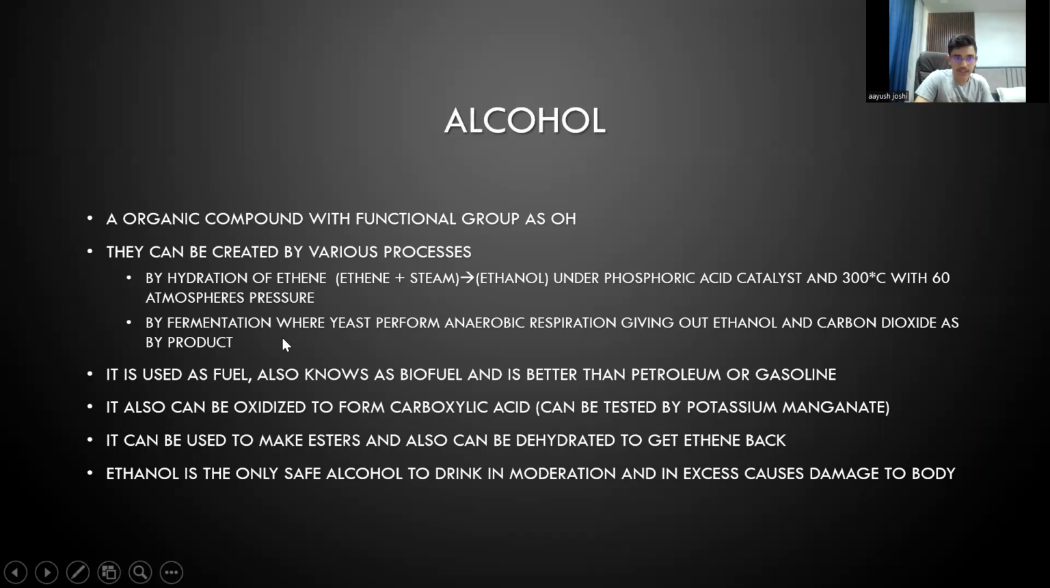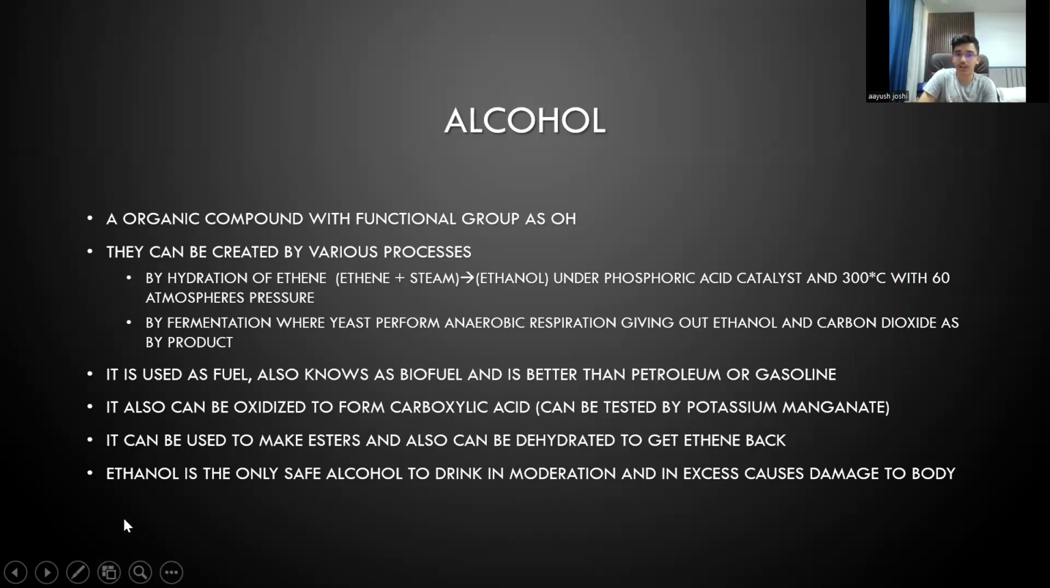It can also be oxidized to form carboxylic acids. So you can oxidize it by the presence of a strong oxidizing agent like potassium manganate. It can be used to make esters and also can be dehydrated to get ethene back. So we have hydration of ethene, which gives you ethanol. But if you add concentrated sulfuric acid to ethanol, you can get ethene back.